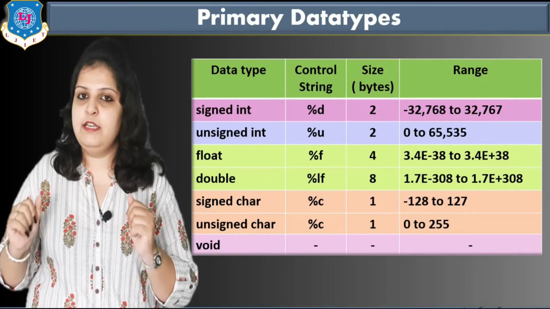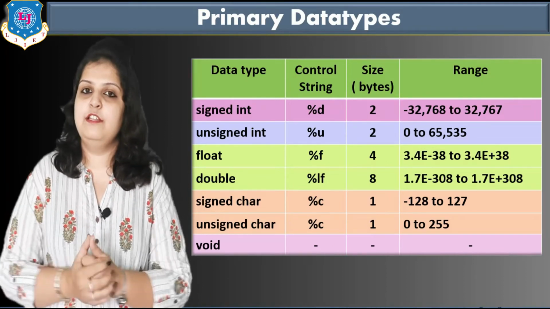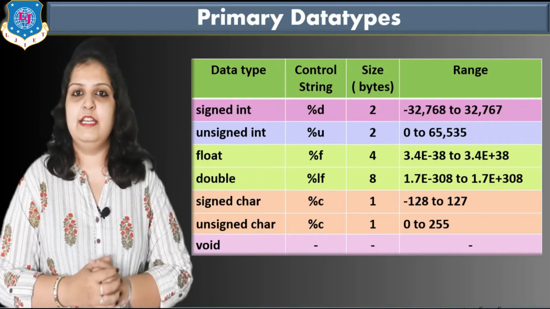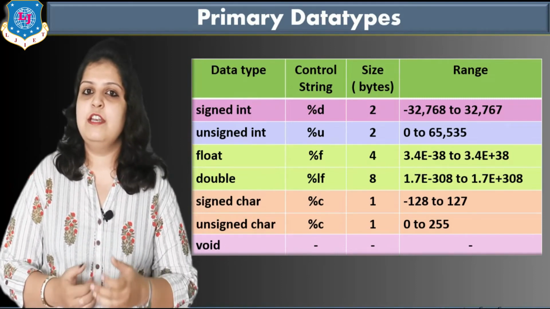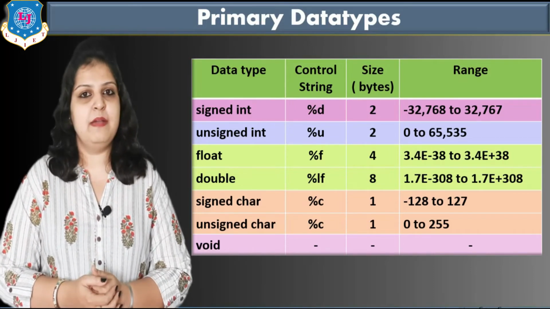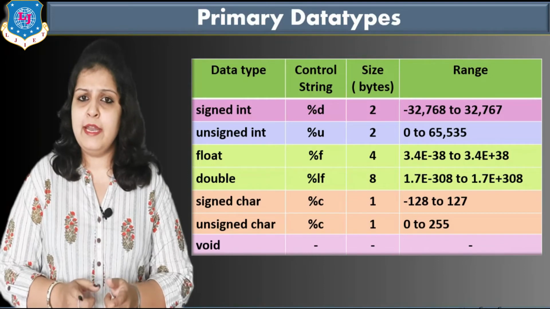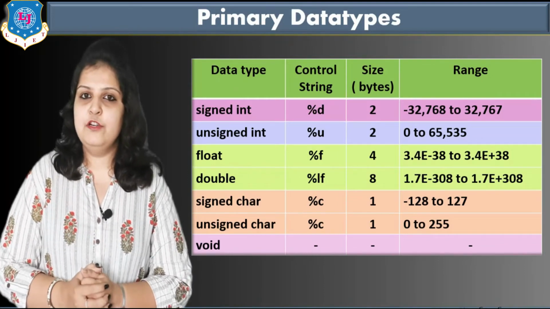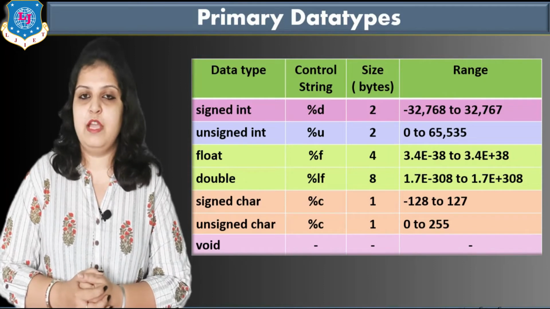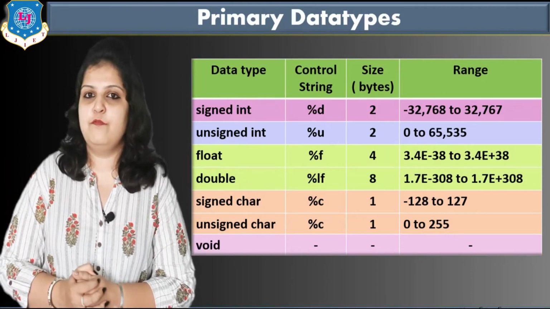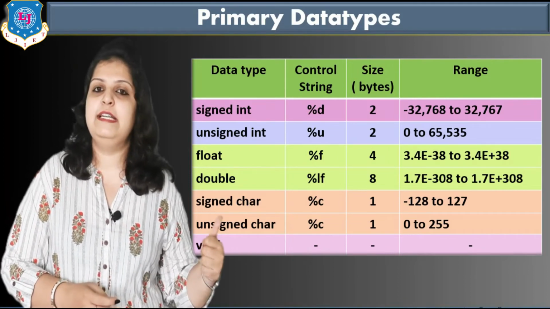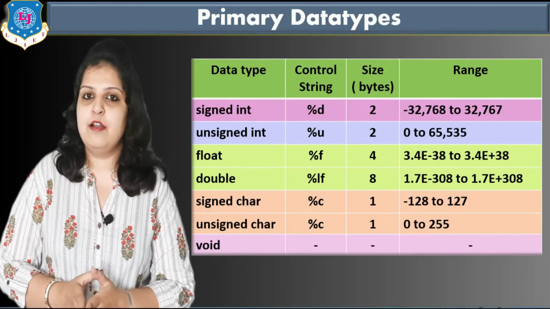When you enter the input at runtime, you have to remember this limit. So first is a signed integer. Signed integer means here you can enter also negative values. And control string. What do you mean by control string? When you want to print the value of any variable, we can't directly print it. We have to remember the control string for a particular data type. So when you are using signed integer, %d is the control string for that.